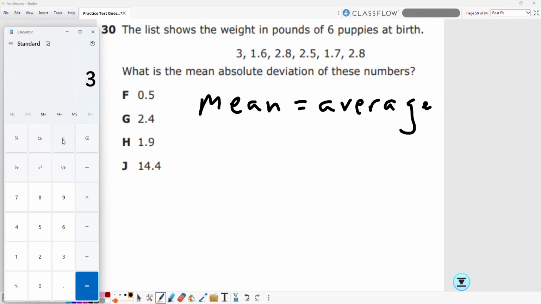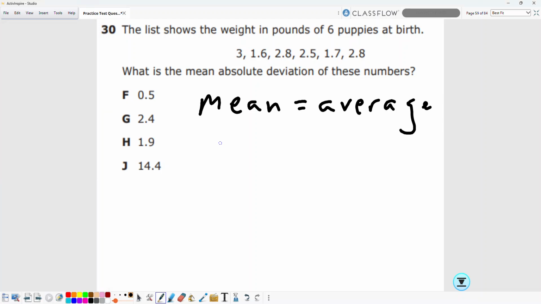All right. 3 plus 1.6 plus 2.8 plus 2.5 plus 1.7 plus 2.8. You get 14.4. And there are 6 items. So 14.4 divide that by 6. That's going to give you the average.